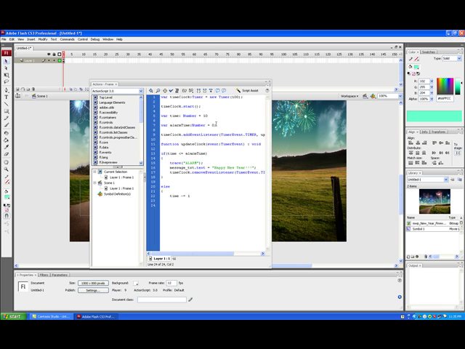So our code will be time is equal to, going to use the function Math.round, times 10 divided by 10.